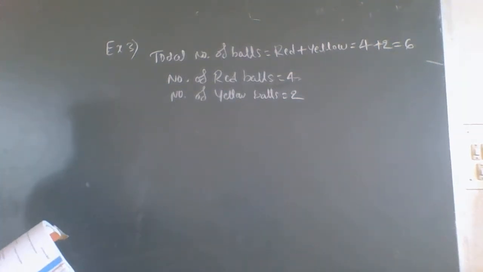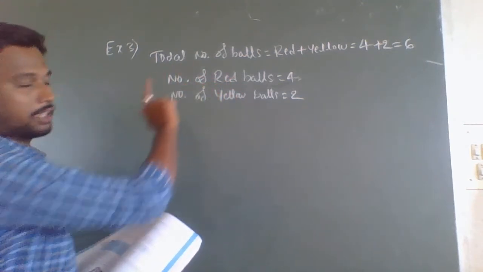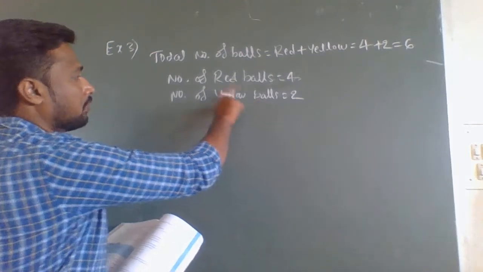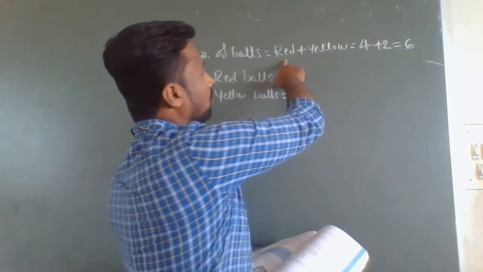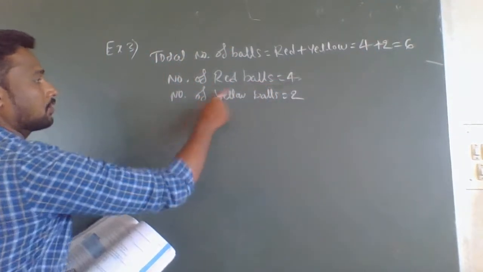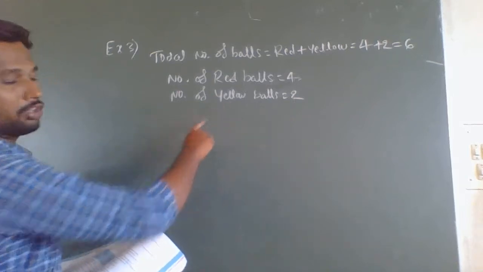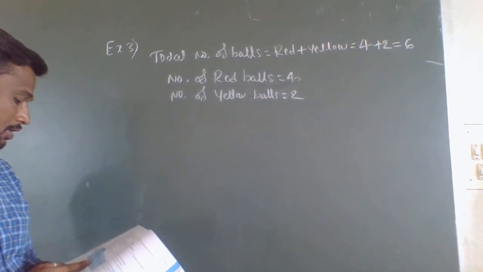Now, getting a red ball consists of 4 outcomes. So 4 outcomes for red balls and 2 outcomes for yellow balls. There are totally 6 outcomes. Why? There are totally 6 balls in the bag, and there are 4 outcomes for red balls and 2 outcomes for yellow balls, because there are 4 red balls and 2 yellow balls.